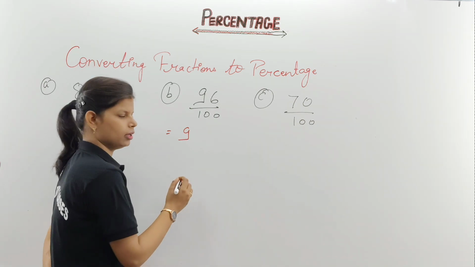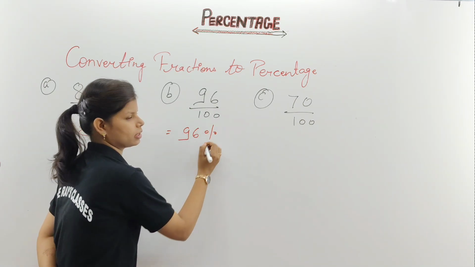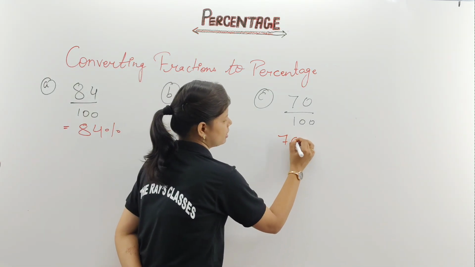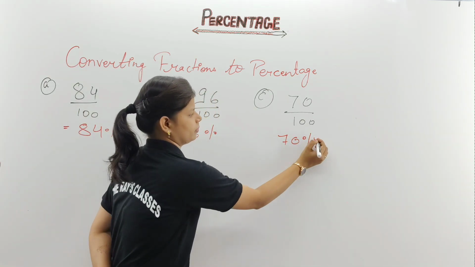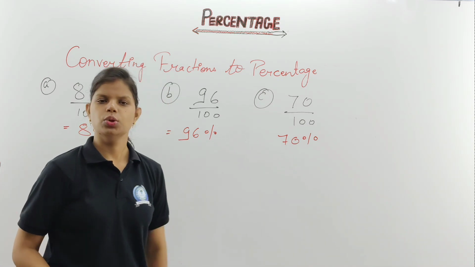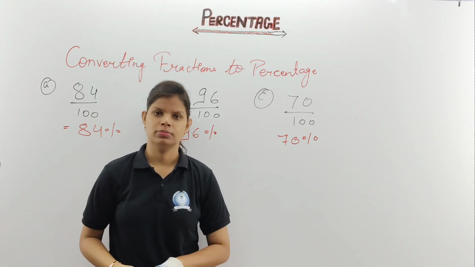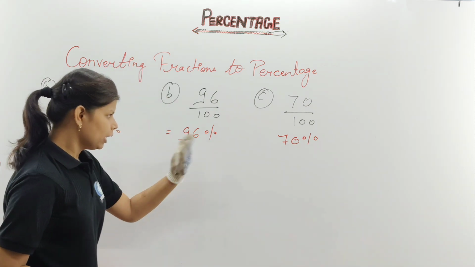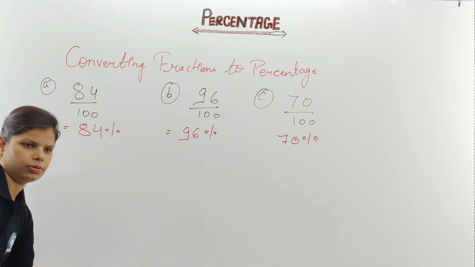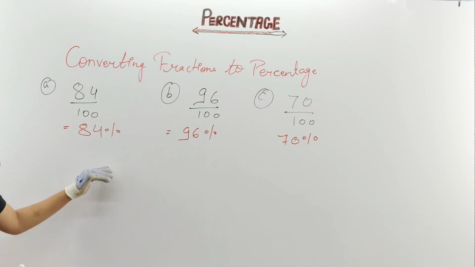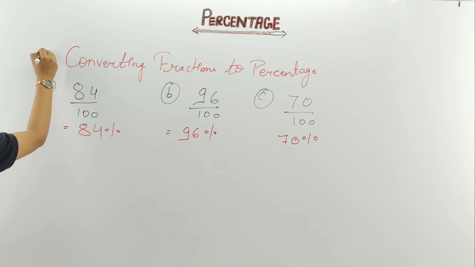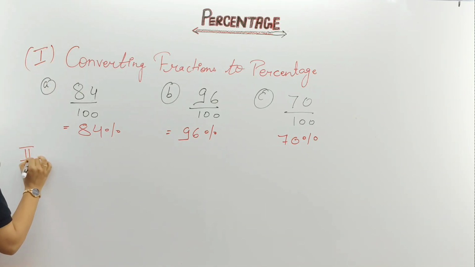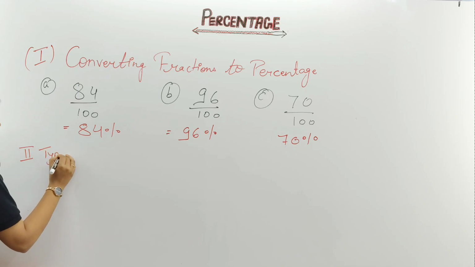Here it will be 96%. Here it will be 70%. That's all. Don't say it is very easy, ma'am. No, this is a simple one only. Understood? Fine. We are moving to the other part of this question. Now move to the third part. Second type. This is your first type. Now move to the second type.